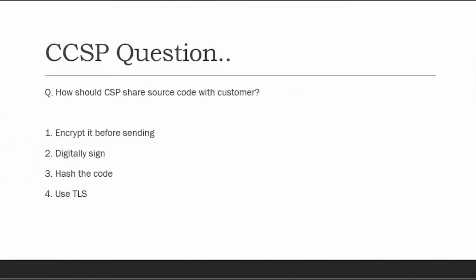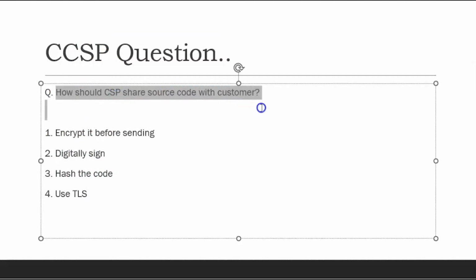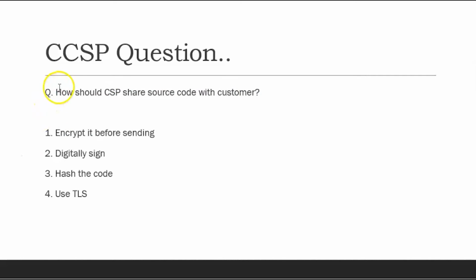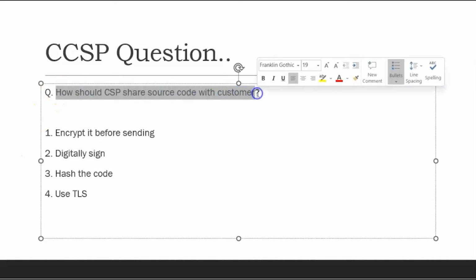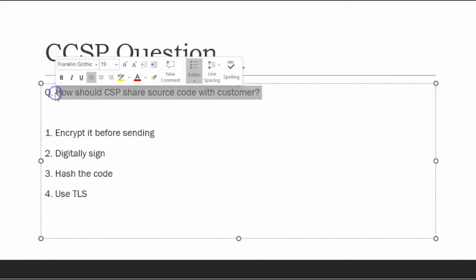Now I will show one more question that has come in my CCSP exam. How should a CCSP share source code with a customer? So one more thing. I have shown you a one-line question because I want to explain the concept. But in the exam it will not be a single line. It will be 3-4 lines, and some will be distractors, not important lines. Only the important part will be the last, the question part.